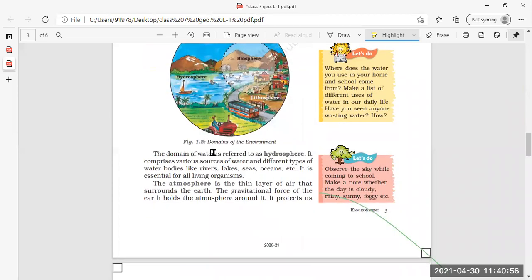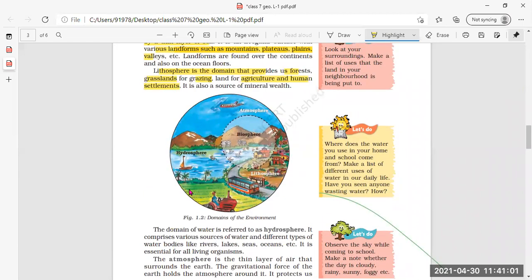Now this is the figure 1.2, domains of the environment. What all things are present in our environment? We are seeing the hydrosphere, that is watery area, the biosphere. In these domains, all the domains are present. Lithosphere is also there and atmosphere is also there. So here we will find what all things form a particular environment.